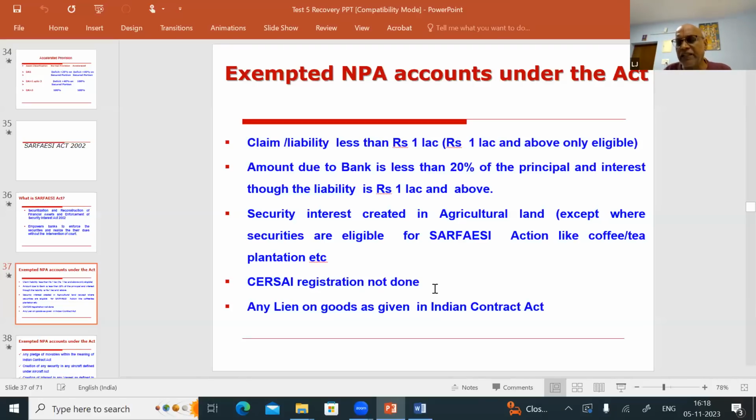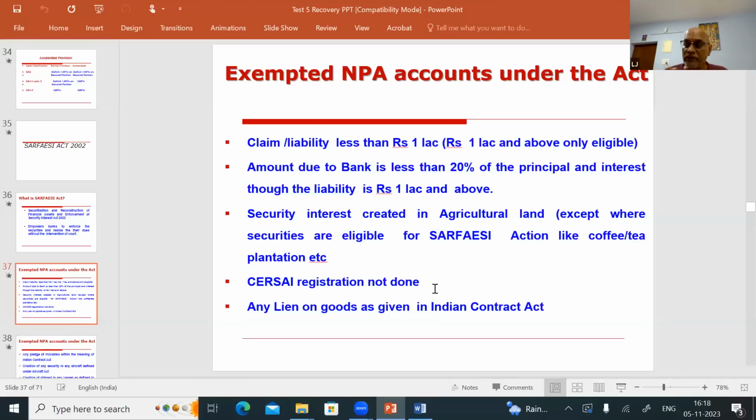Vehicle. Vehicle is also movable. For a vehicle also you take the hypothecation agreement. But for a vehicle, you will not do SARFAESI registration. Instead of that, you will do Vahan portal registration. That is also equivalent to SARFAESI registration. You can go for SARFAESI action. Okay, wherever the SARFAESI registration is to be done, if SARFAESI registration is not done, those accounts we cannot proceed under SARFAESI.